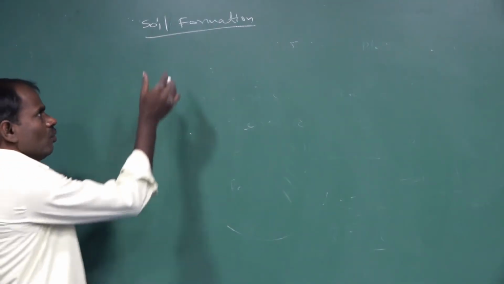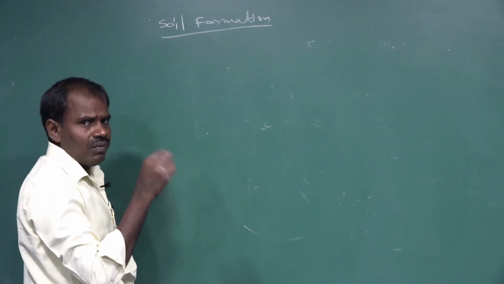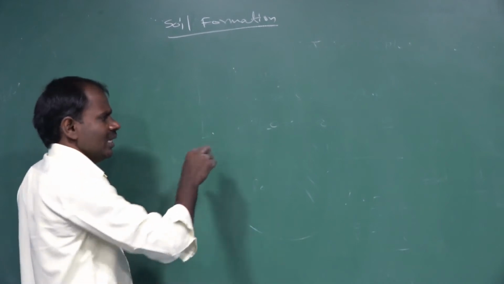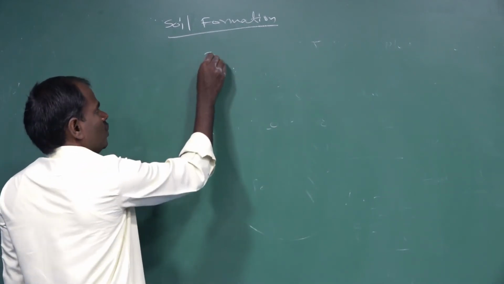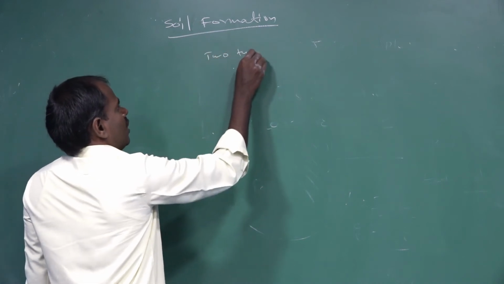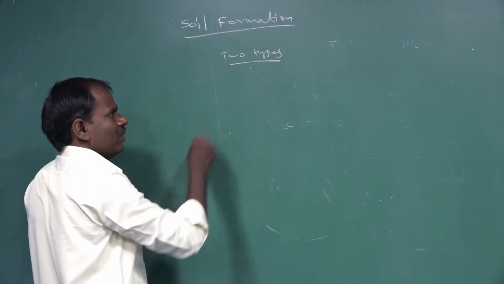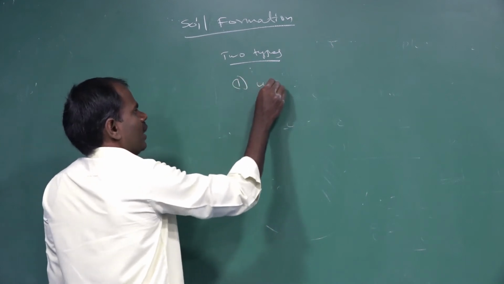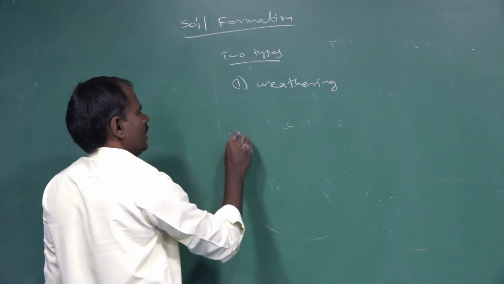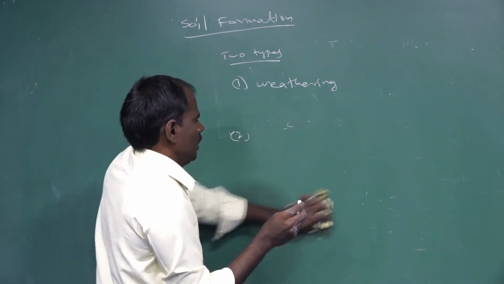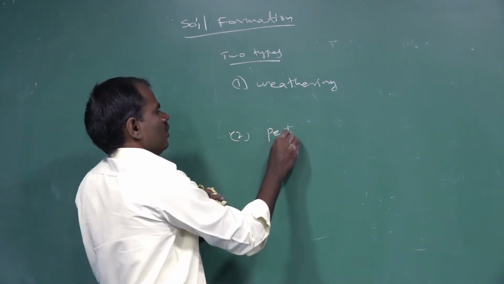Soil formation. How is soil formed? Soil is formed by the breaking down of very large rocks. There are two processes involved in soil formation. The first one is weathering. The second one is pedogenesis.